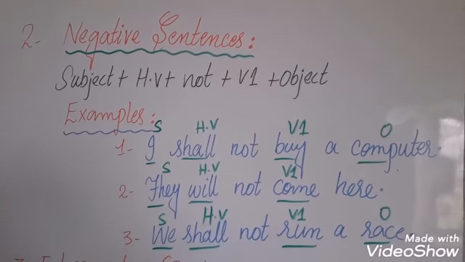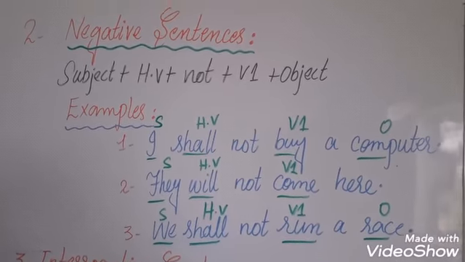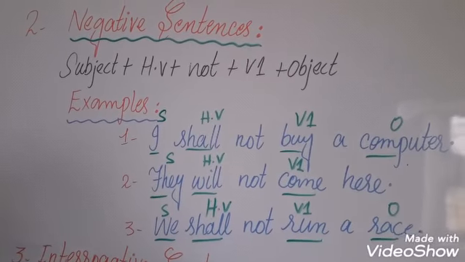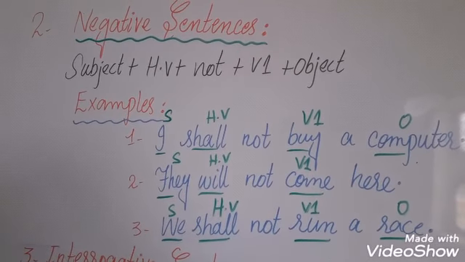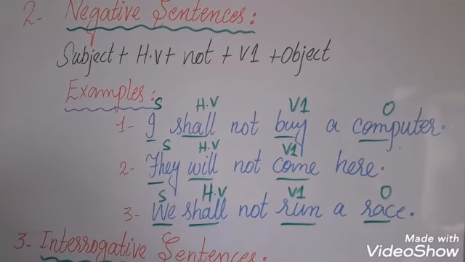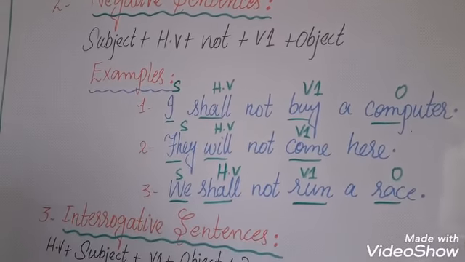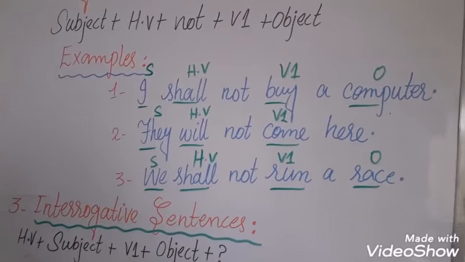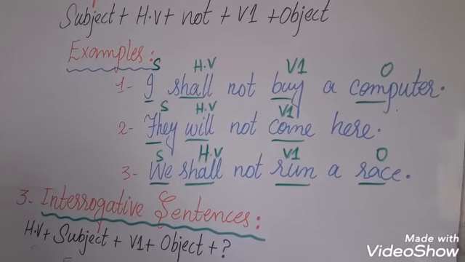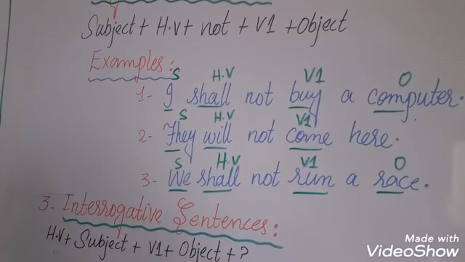Now we move towards negative sentences. We have discussed positive sentences. Now it's time to discuss negative sentences. The structure of negative sentences is that subject, helping verb, not, first form of verb, and object. Its examples are: I shall not buy a computer. As it is negative, so we'll use the word not.